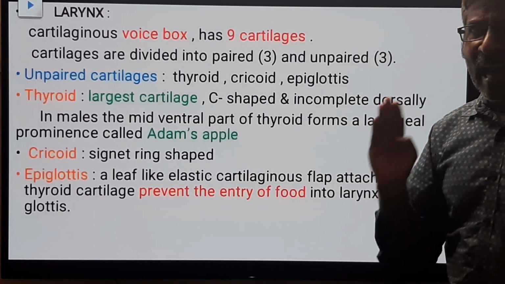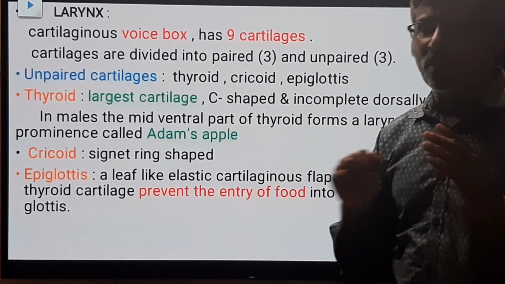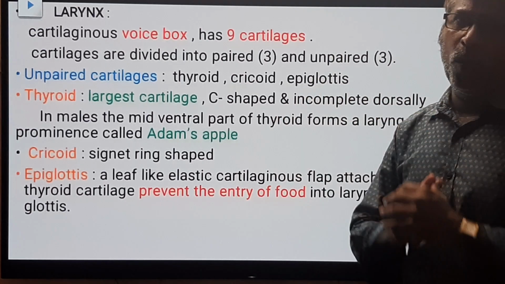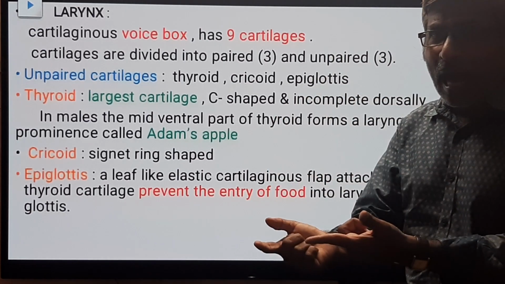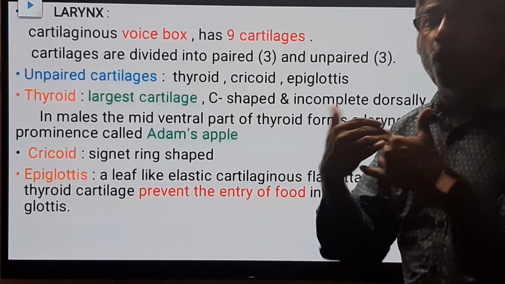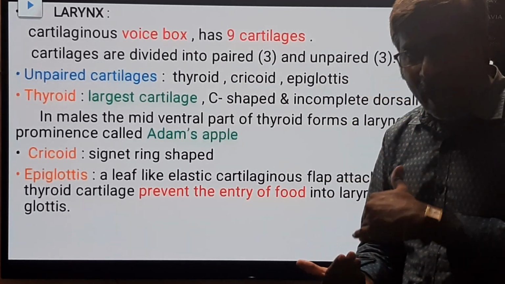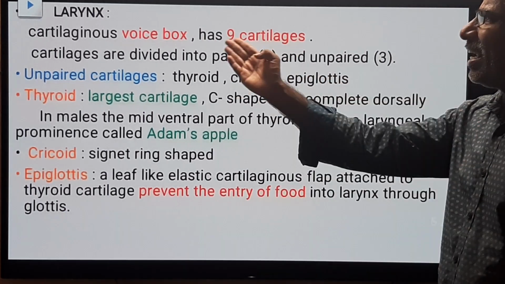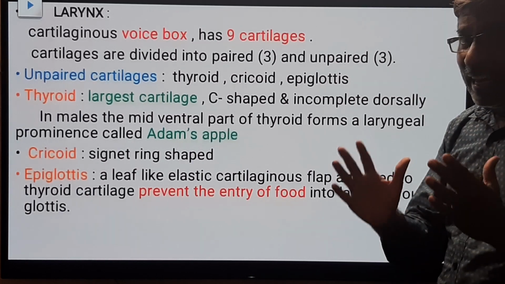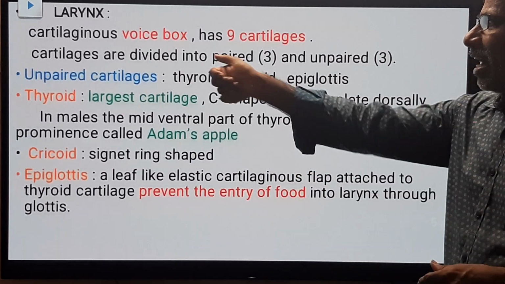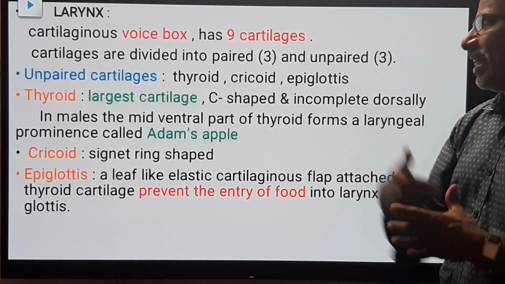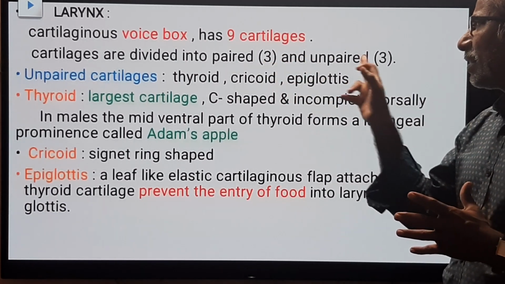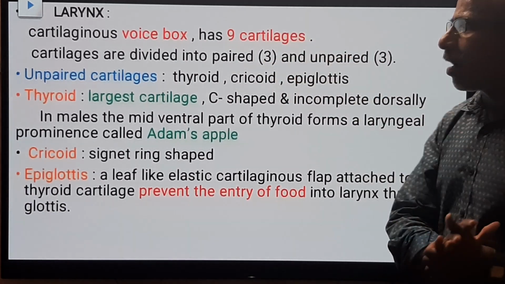Come again. Larynx is the voice box. It is present at the very beginning of the trachea. It opens into the pharynx with the glottis, which is guarded by the epiglottis. In detail, the larynx has 9 cartilages. In that, 3 paired cartilages, meaning 6, and 3 unpaired cartilages. Total 6 plus 3, 9 cartilages are present.